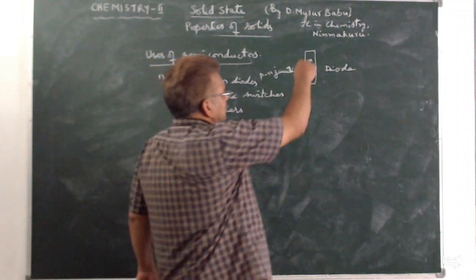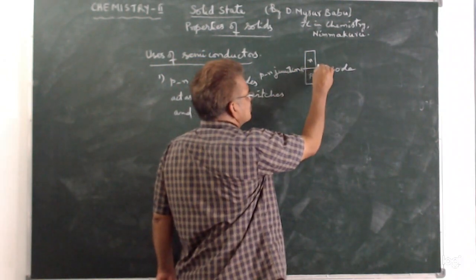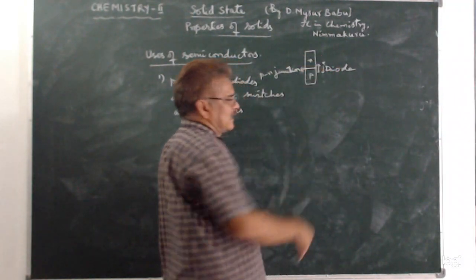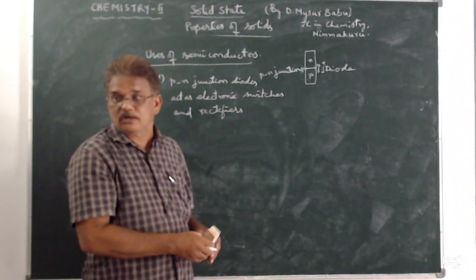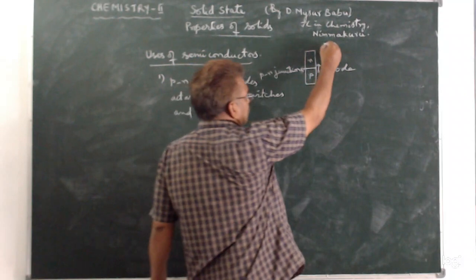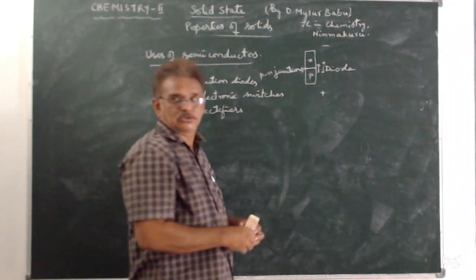In a PN junction diode, holes move this side and electrons move this side. If an external electric field is applied like this, here negative charge and this side positive charge,